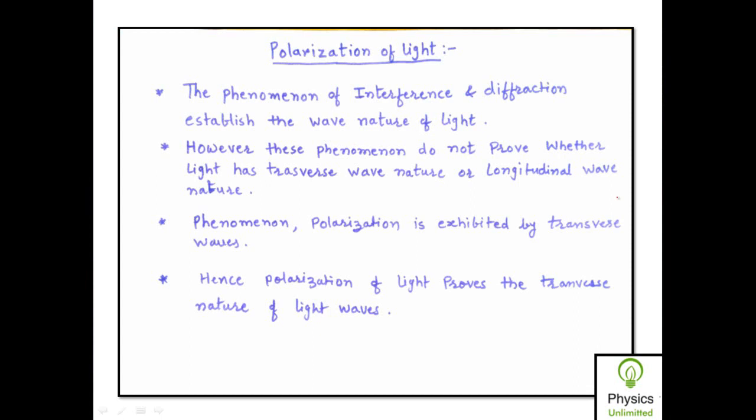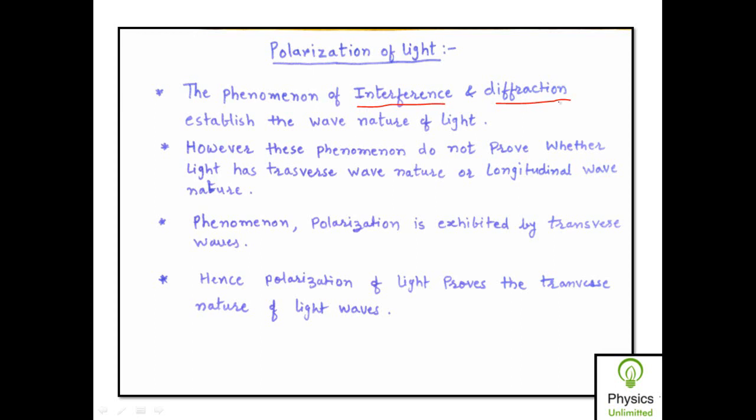Okay, so what is meant by polarization of light? Now we have encountered phenomena such as interference and diffraction of light. You know that interference is nothing but when two or more light waves superpose on each other, the resultant light intensity is changed in such a way that intensity is maximum at some points and minimum at some other points. Wherever the intensity is maximum, we say that the interference is constructive interference. Wherever intensity is minimum, we say that the interference is destructive interference.